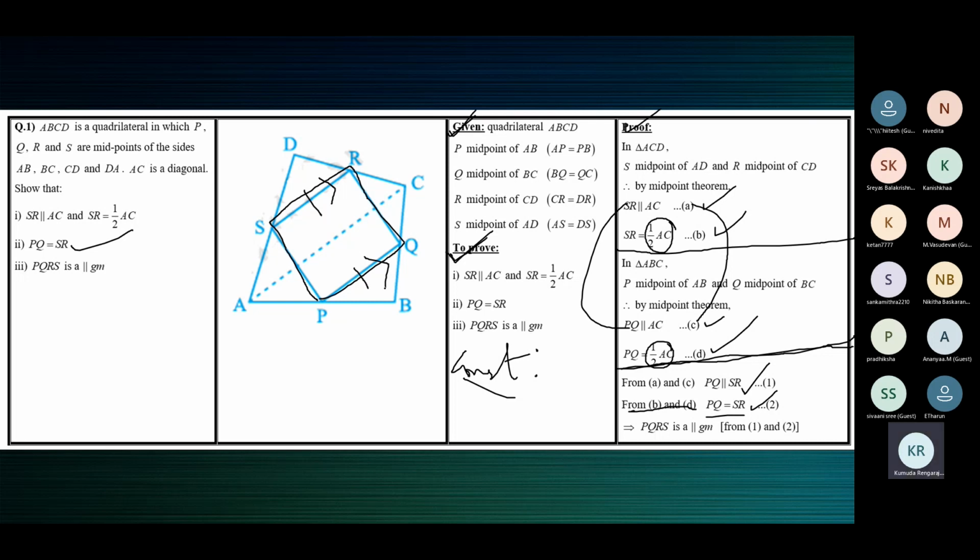We proved that PQ is equal to SR and PQ is parallel to SR. So in quadrilateral PQRS, one pair of opposite sides is parallel and equal. Therefore, PQRS is a parallelogram.